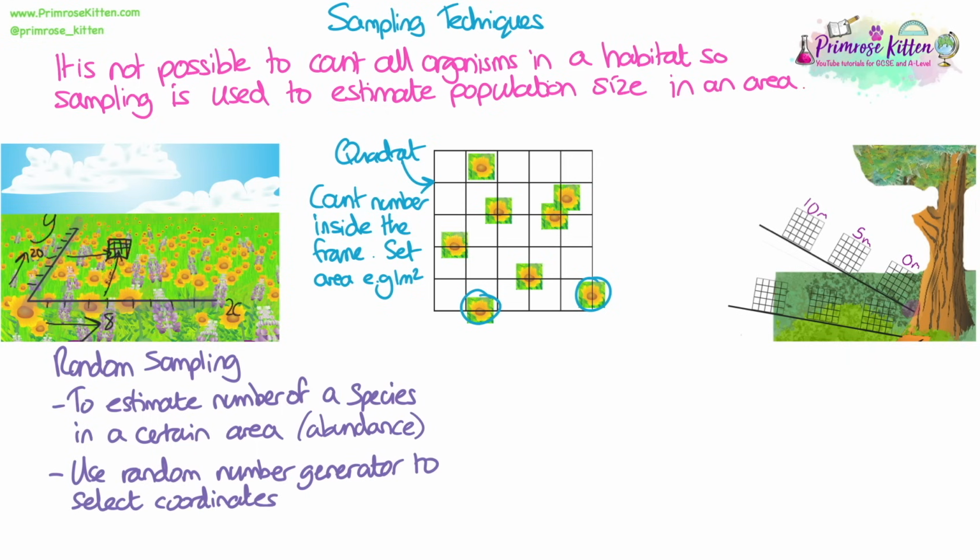As you can see in the diagram, we would set up 2 tape measures in a way of gridding the area, and then we would use a random number generator to select coordinates for the x and y axes in order to say where to place the quadrat. This ensures that the quadrats are placed truly randomly and therefore removes bias. Also, we should place a large number of quadrats. This is to improve the reliability of our experiment.